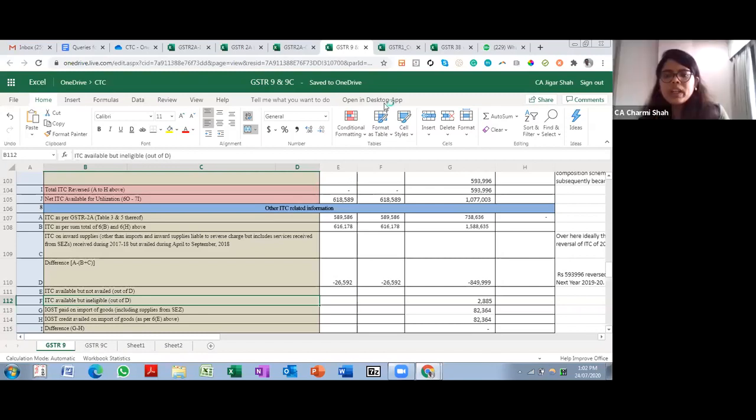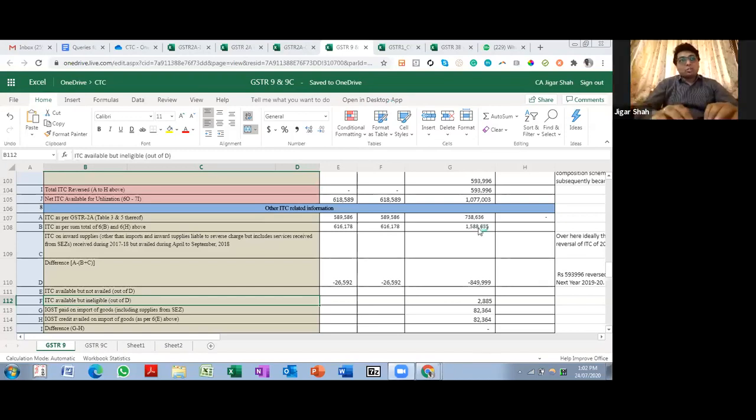So where would you report ITC of 17-18 included in 18-19? There is no way to report that as of now. I think there has to be a change in the form for that. There is no place to report that. Okay.